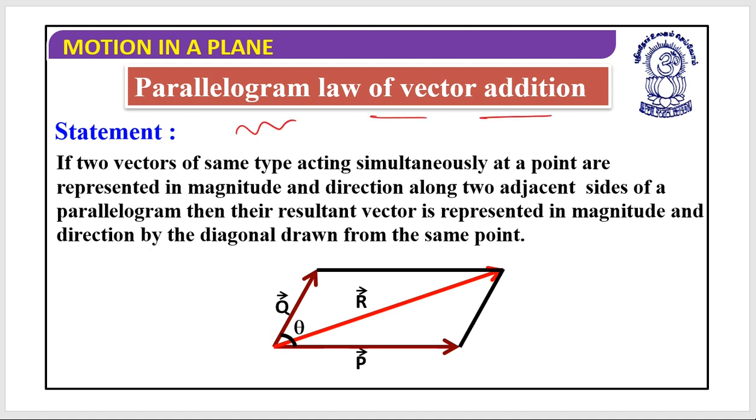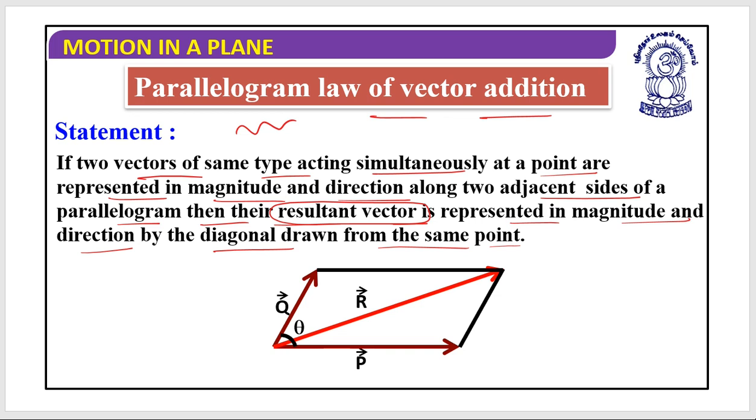This is the parallelogram law of vector addition. Its statement says that if two vectors of the same type acting simultaneously at a point are represented in magnitude and direction along two adjacent sides of a parallelogram, then the resultant vector is represented in magnitude and direction by the diagonal drawn from the same point.